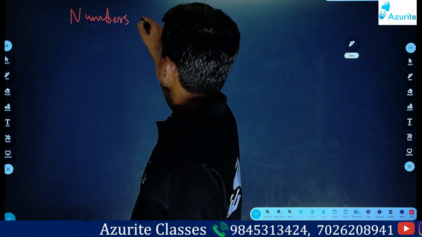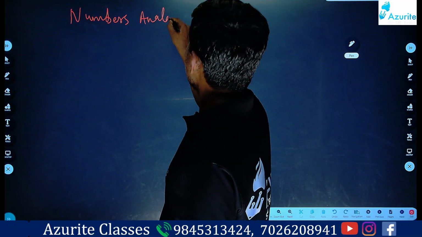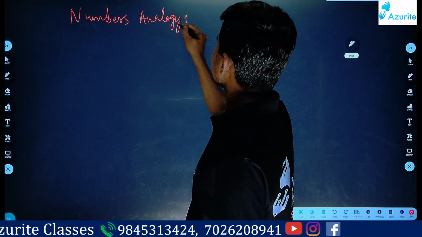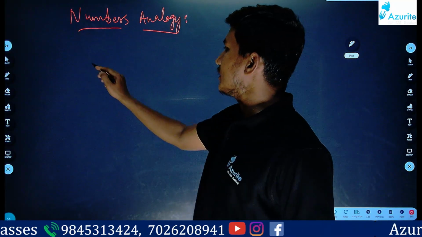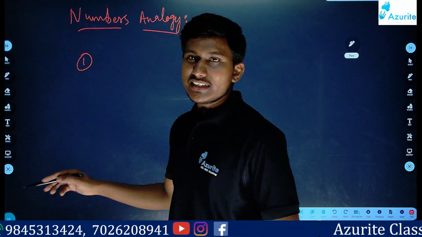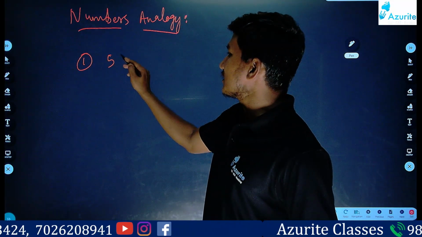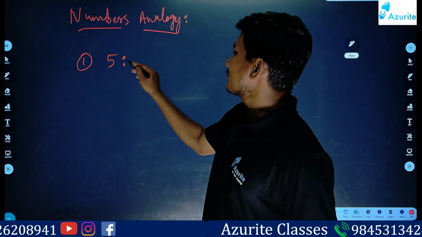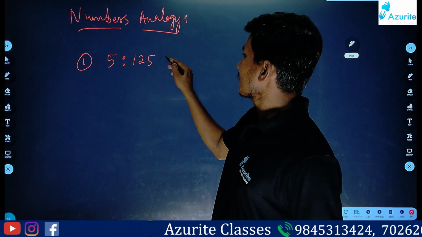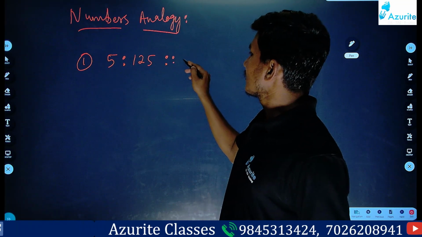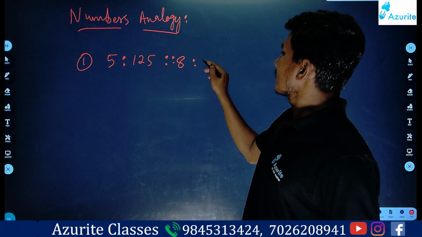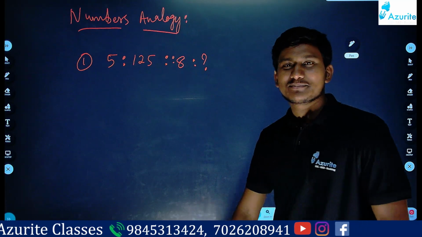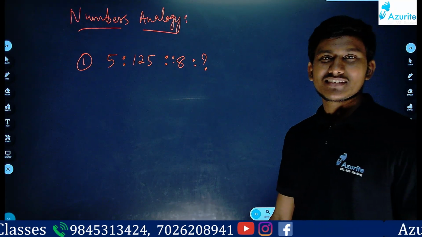Number analogy. In the numbers analogy, let me take an example here. You should only tell me the answer. I will not tell anything. So what will be the answer? Tell me here. 45?